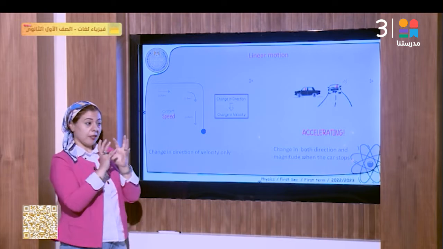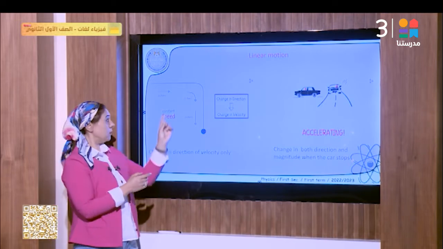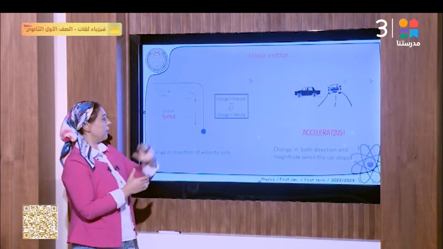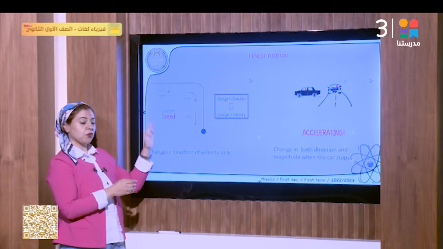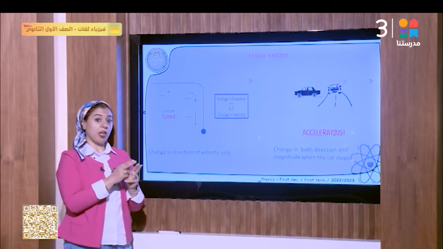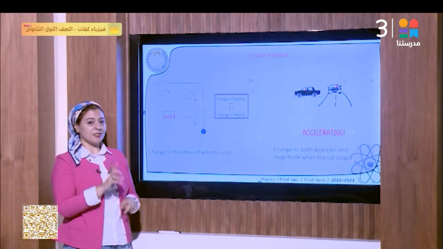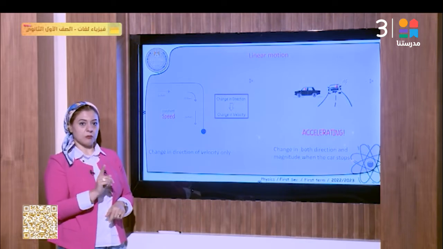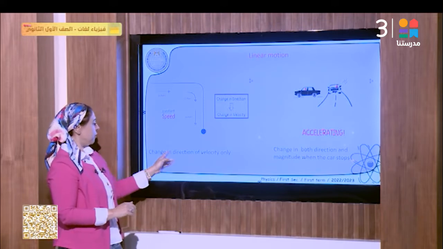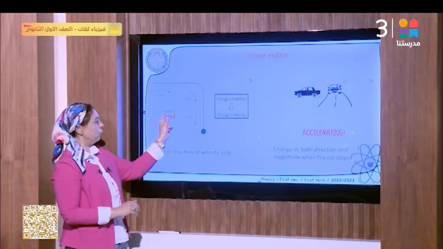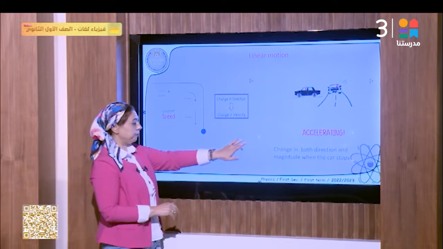So the magnitude of the velocity is constant all the time, but it changes the direction. So we said here the object moves with acceleration because we have a change in the direction of the motion. But we can say it's a constant speed, not a constant velocity, because only the magnitude is constant. So a change in direction of velocity only makes the object or the car move with acceleration.